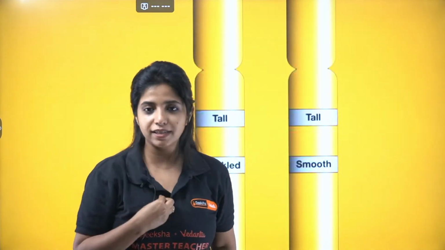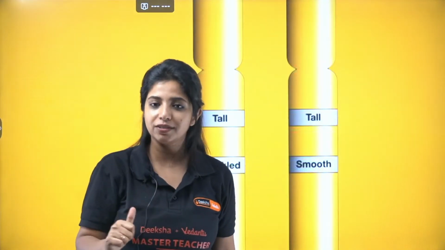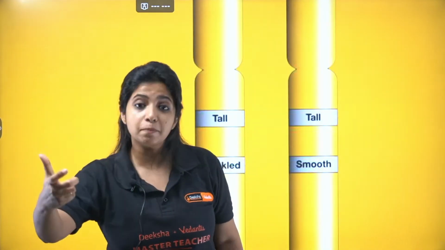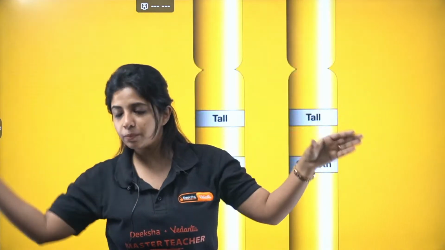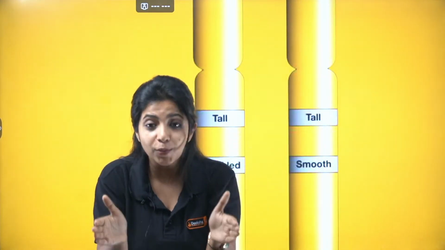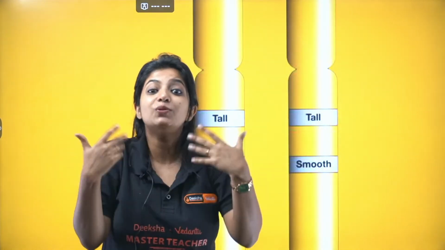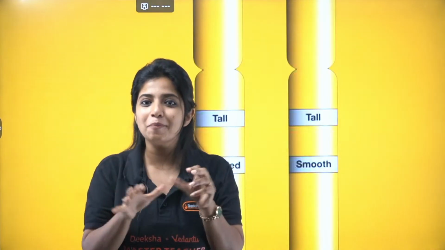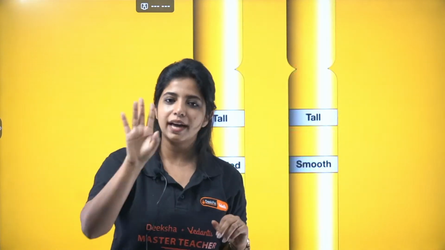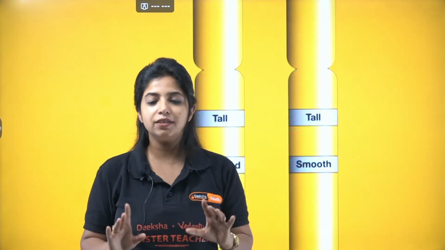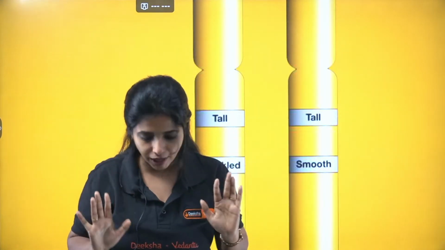Two characters studied together is a dihybrid cross experiment. Why do you call it hybrid? Because when they fuse, you might get new characters, new combinations. So dihybrid is considering two characters at the same time, and monohybrid is considering only one character at a time.